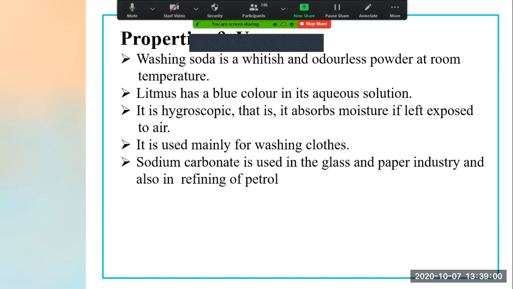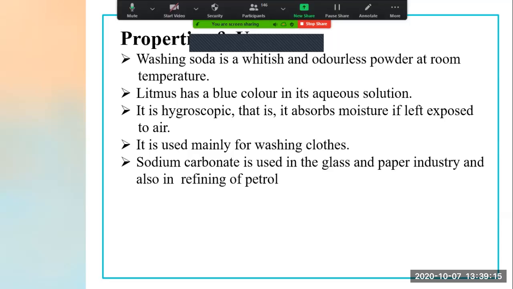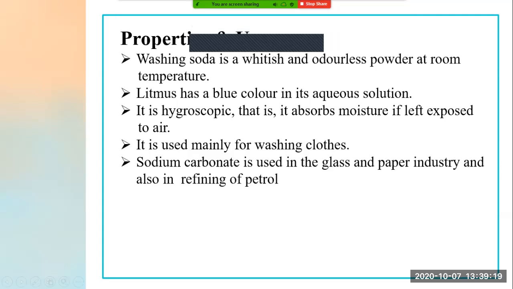Now, what is the next point? Sodium carbonate is used in the glass and paper industries, and also in the refining of petrol.